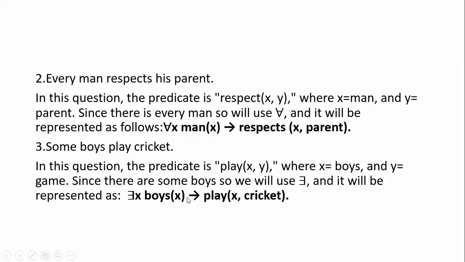Don't give implication here, you have to use the and symbol here, and play of x comma cricket. When you are using the existential quantifier, you have to mention the and symbol. By mistake I typed it here. So there exists x, boys of x and play of x comma cricket, because some boys are represented by x and the second term is cricket.